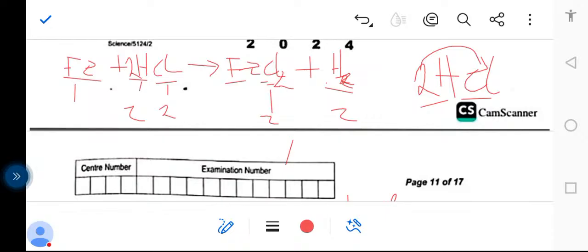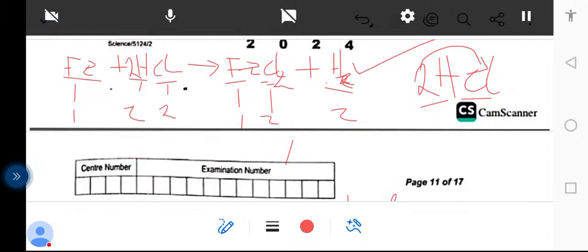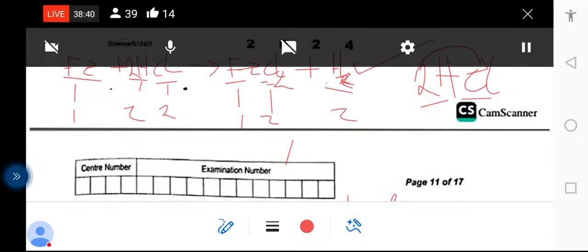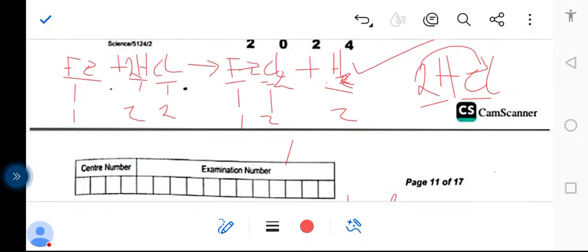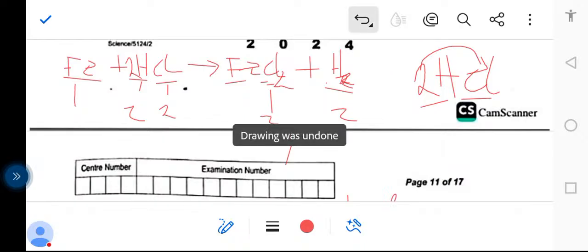Then iron here is 1. Iron here is 1, meaning the equation is now balanced after putting the 2 in front here. So the 2 that we have put in front has helped us to balance the equation. So how do you balance this equation? We say by just putting the 2 in front here, that has helped us to balance the equation.